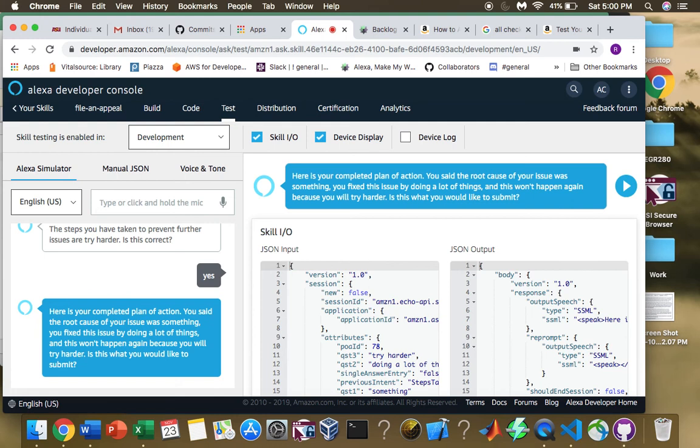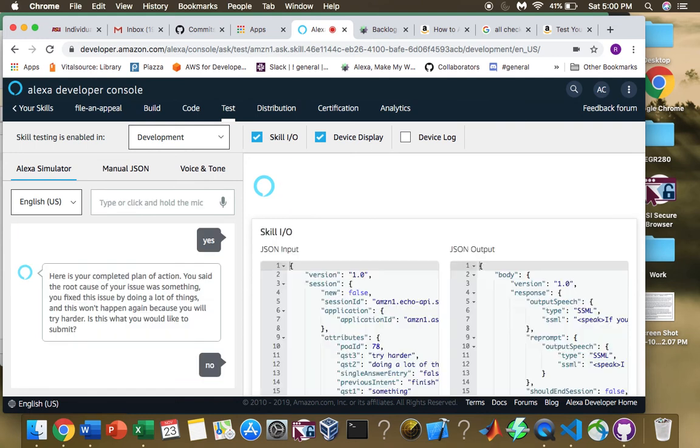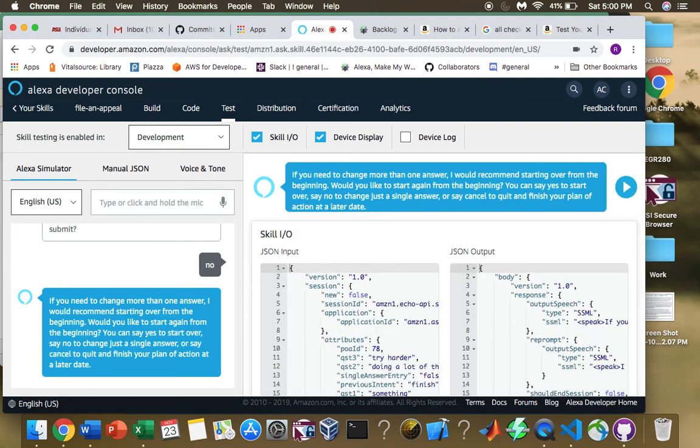And as per our last artifact review, all of these responses will be saved in the Dynamo database for later reference if the user confirms here. But what we have now implemented is the ability to say no here. If you need to change more than one answer, I would recommend starting over from the beginning. Would you like to start again from the beginning? You can say yes to start over, say no to change just a single answer, or say cancel to quit and finish your plan of action at a later date.